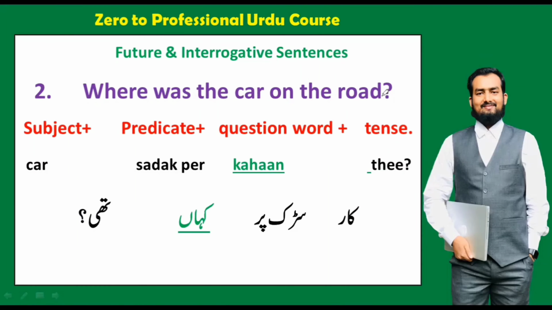For example, you are talking with someone, where was your car? I could not see. Where was the car on the road? The person says, no, my car was on the road, but you say, where was the car on the road? I could not see your car there. At that time you will see that this is a right sentence. Many people ask me what kind of sentence this is, but do not worry, this is used when we talk.